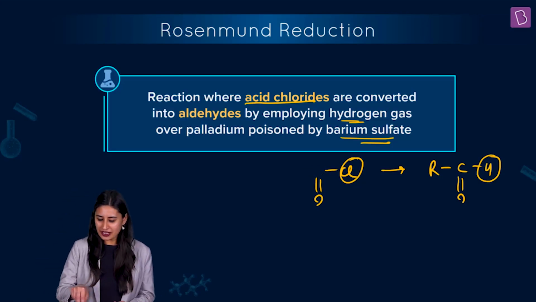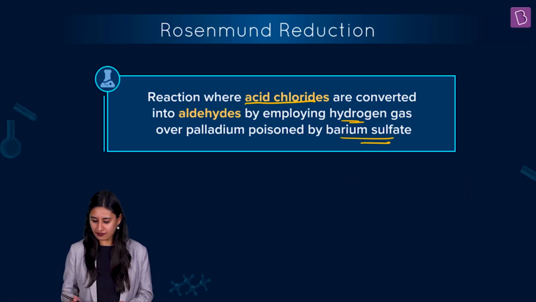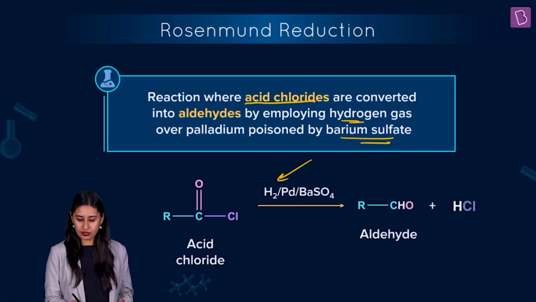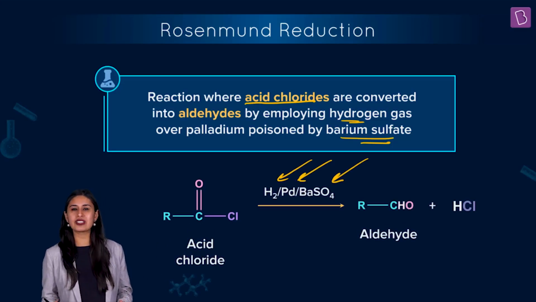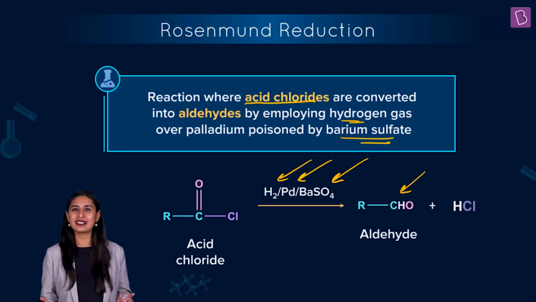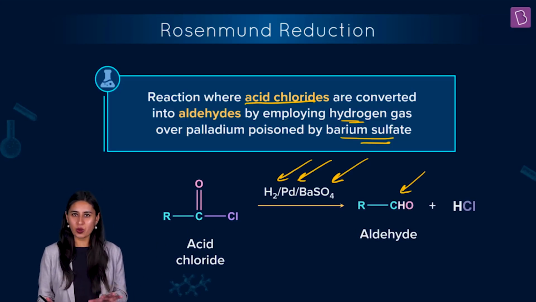Okay, so let's test the reaction once again. We take acid chloride, we add hydrogen, palladium in the presence of this poison barium sulfate, and what we get is aldehyde plus HCl. So we know that this is Rosenmund reduction, right? Now let's see